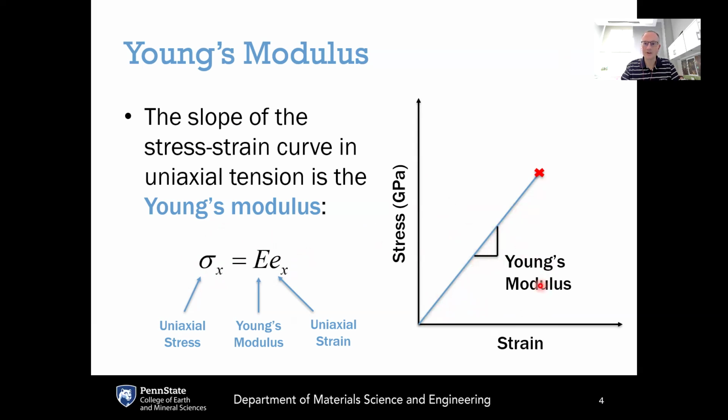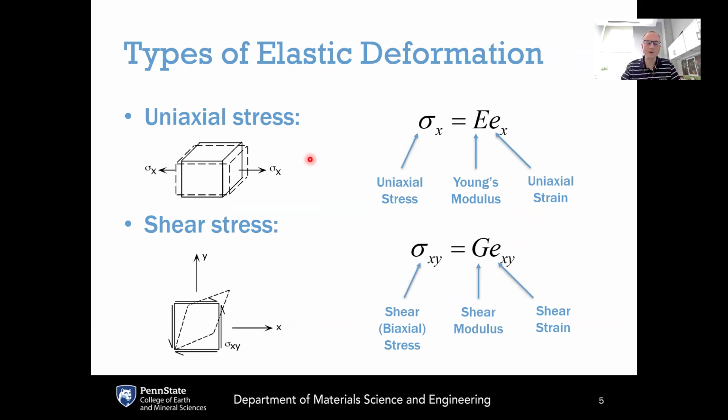The Young's modulus is going to have pressure units like gigapascals, so it'll be the same units as the stress because the strain, of course, is unitless. So that is the case of uniaxial loading, where you've got stresses applied along one direction. This figure here shows the application of uniaxial stress sigma sub x that is putting this material into tension, and the constant of proportionality in that case, the particular elastic modulus of interest, is the Young's modulus, labeled here with a capital E.